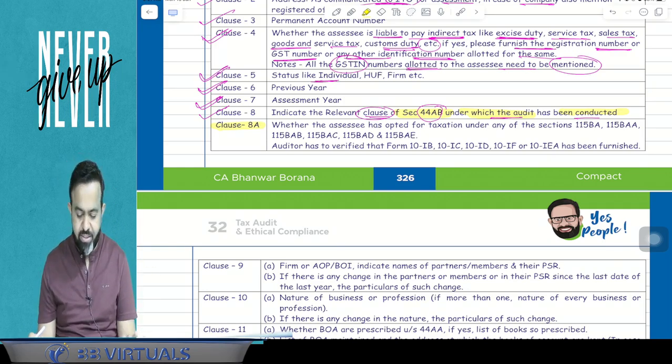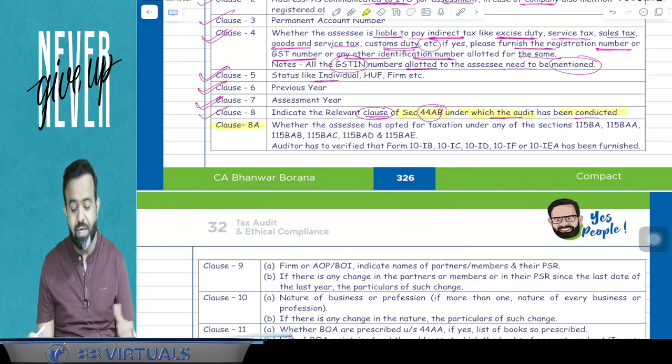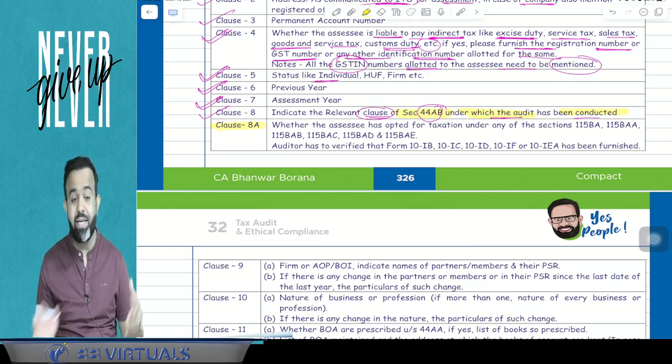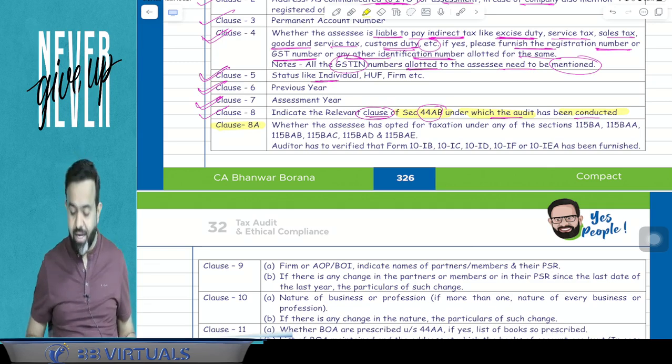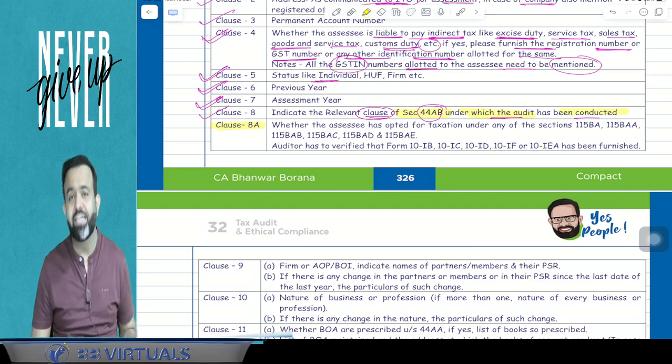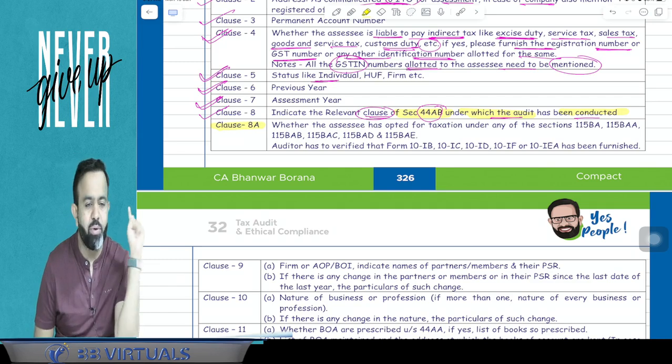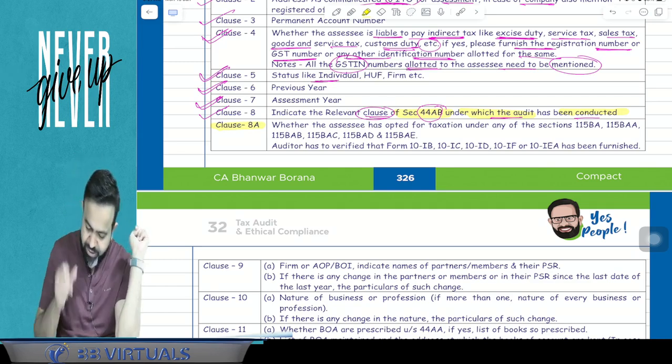The new taxation regime, you know, for companies is 115BAA, 115BAB, and for individual and HUF 115BAC, BAD, BAE. And whether the assessee has filled that form or not, 10IC, 10ID, 10IF, 10IA, IEA, that will be reported in clause number 8A. So all people pay attention.